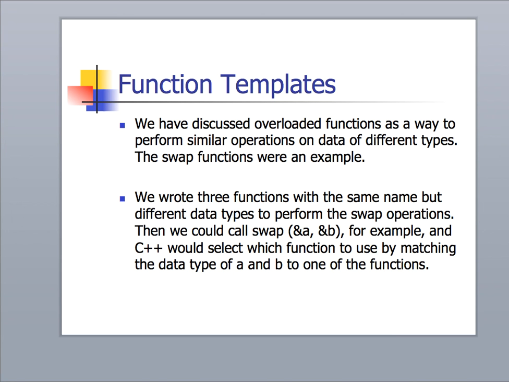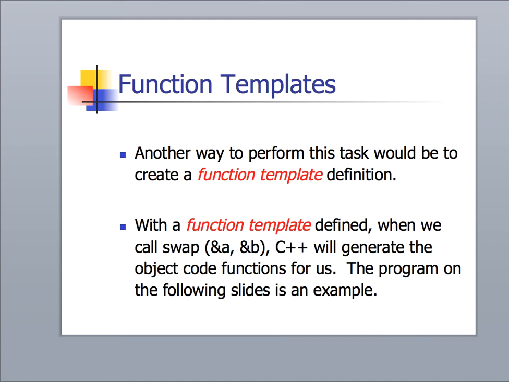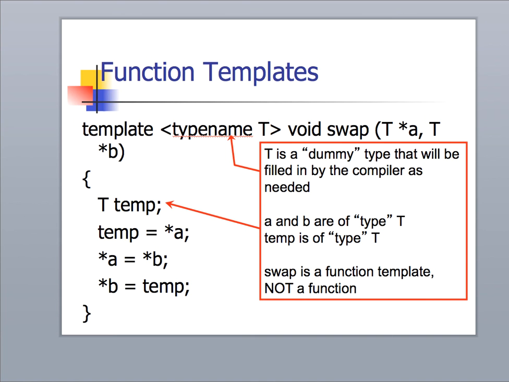But we can create our own function templates as well, in addition to using those that are declared in the standard template library. So we could basically write one function that would do all the work and yet be able to accommodate the different types. So we can create a function template that we can call, and then the compiler will automatically incorporate the right type. So let's look at this.